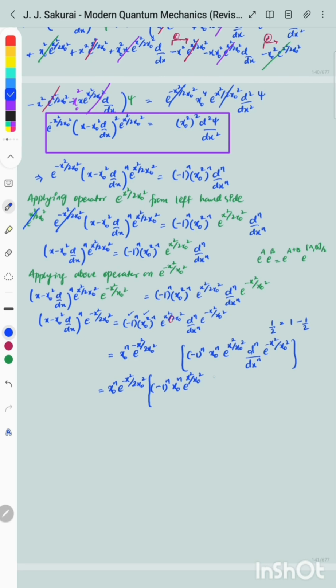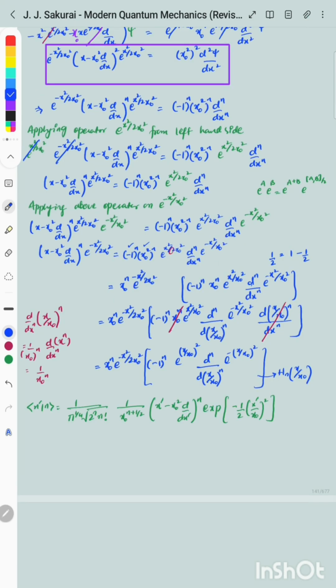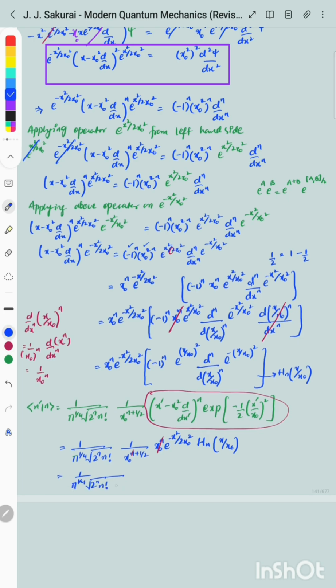The chain rule. Now the bracketed term is the definition of the Hermite polynomial. Let's write the nth energy eigenfunction again and write it in terms of the Hermite polynomial. And we're done. Thank you and take lots of care.